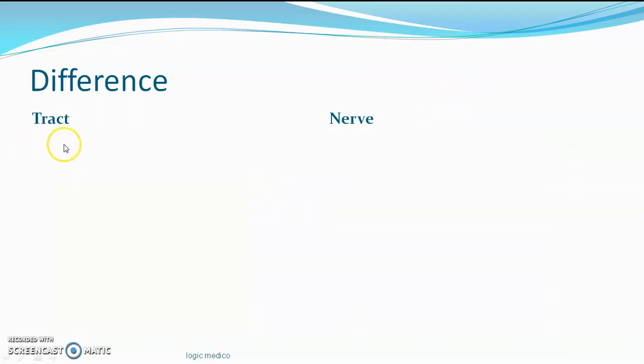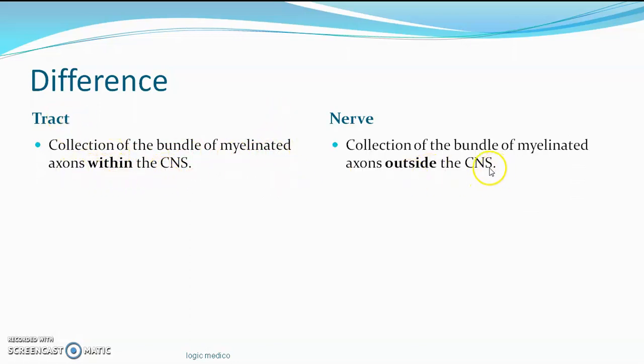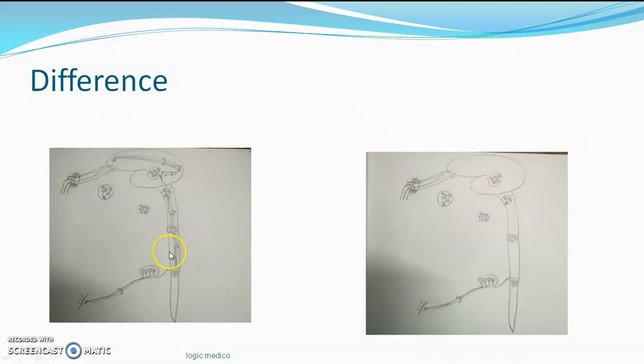Next, the difference between a tract and a nerve. This is important to know, so please concentrate. A collection or bundle of myelinated axons within the CNS is a tract. Obviously, outside the CNS, a collection or bundle of myelinated axons will be termed a nerve. You can see there are so many tracts here, connecting the occipital lobe of the brain to the frontal lobe, and the occipital lobe to the temporal lobe. These are the tracts. One connects the spinal cord to the thalamus, the spinothalamic tract. So many names will come. On the posterior aspect of the spinal cord, the posterior column tract. All these are tracts.